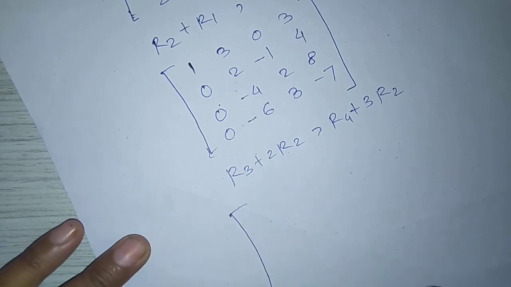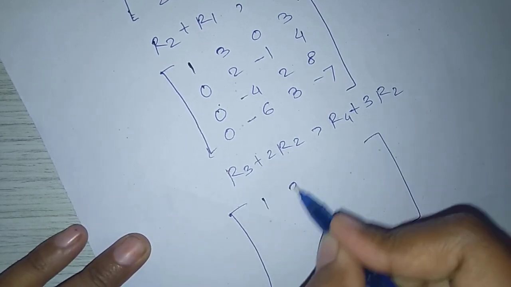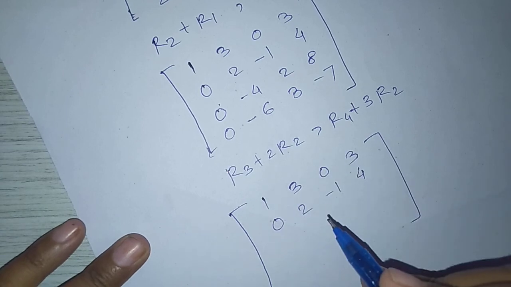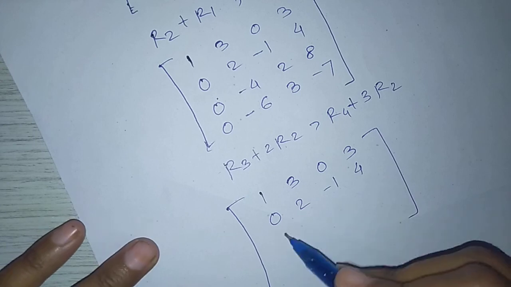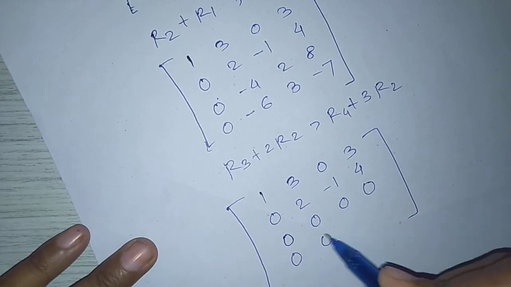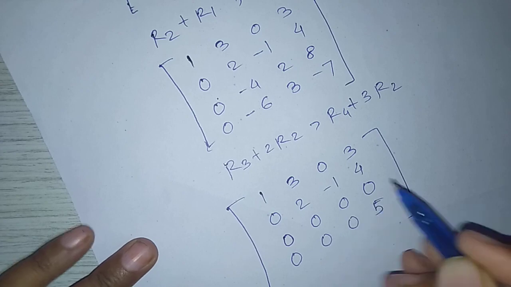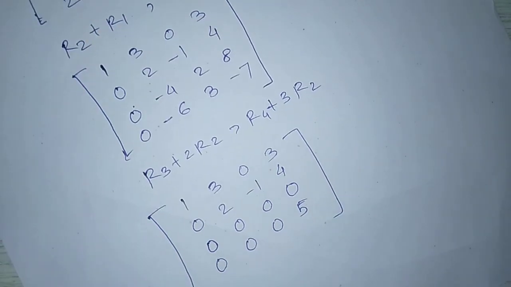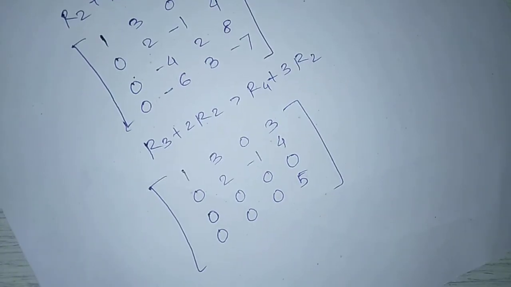We get the first two rows as they are: 1, 3, 0, 3, 0, 2, minus 1, 4. The third and fourth rows become 0, 0, 0, 0, 0, 0, 0, 5. Now, we know that zero rows are always written below the non-zero rows.